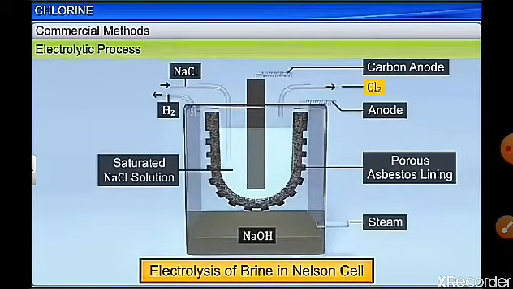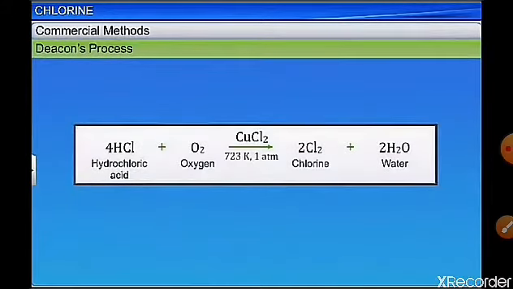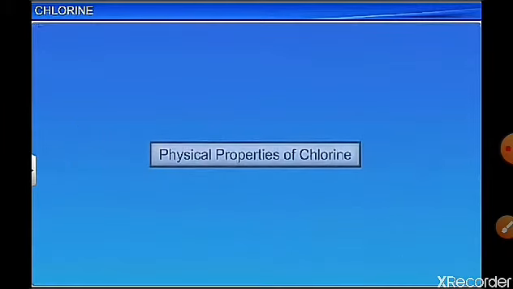So NaCl is taken in the chamber as a saturated solution, and two gases are released: hydrogen, and from the anode we get chlorine gas. The other method is Deacon's process, in which hydrogen chloride is reacted with oxygen in the presence of copper chloride at 723 Kelvin and 180 M. So copper chloride is a catalyst. Only in the presence of CuCl2 will HCl react with O2 to give chlorine, and the optimum conditions are 723 Kelvin and 180 M.